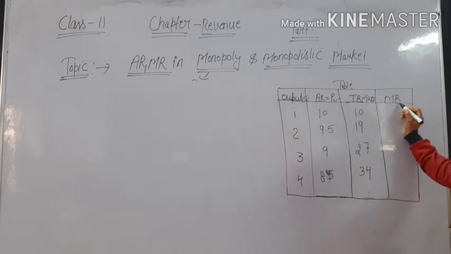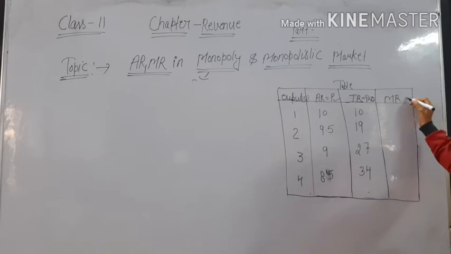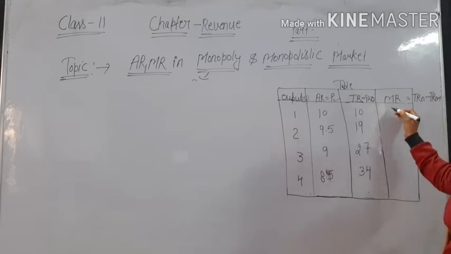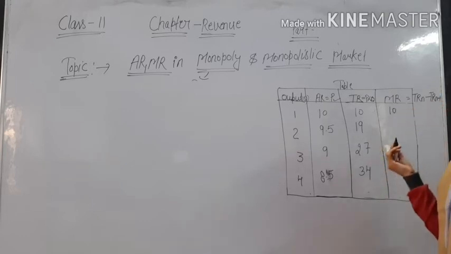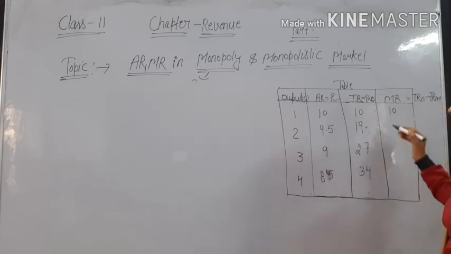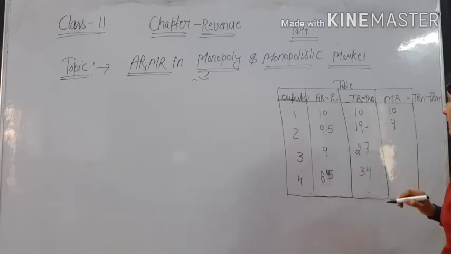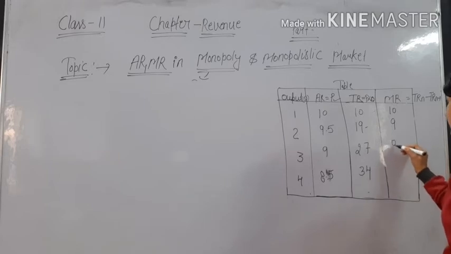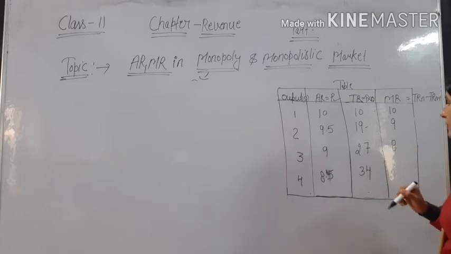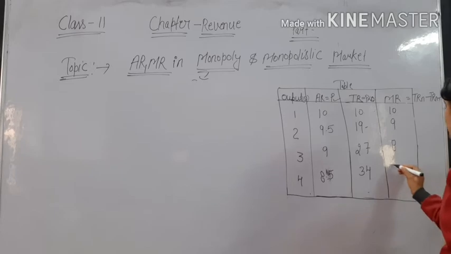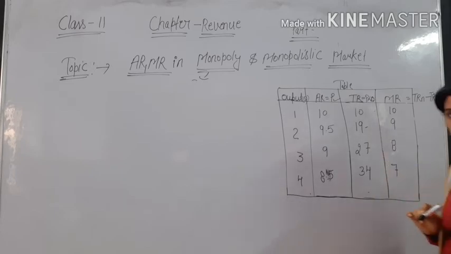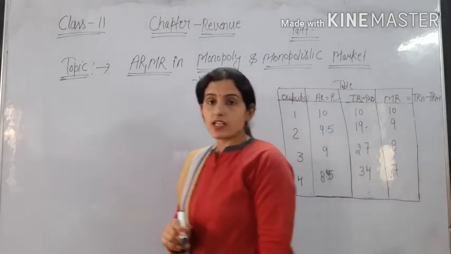Now we will calculate marginal revenue. What is the formula? TRn minus TRn-1. Firstly it will be 10, because the previous unit is 0 and the next is 10. Now the next is 19 and the previous is 10, so 9. Then 27 minus 19 is 8, then 34 minus 27 is 7. So this is our table of monopolistic competition.